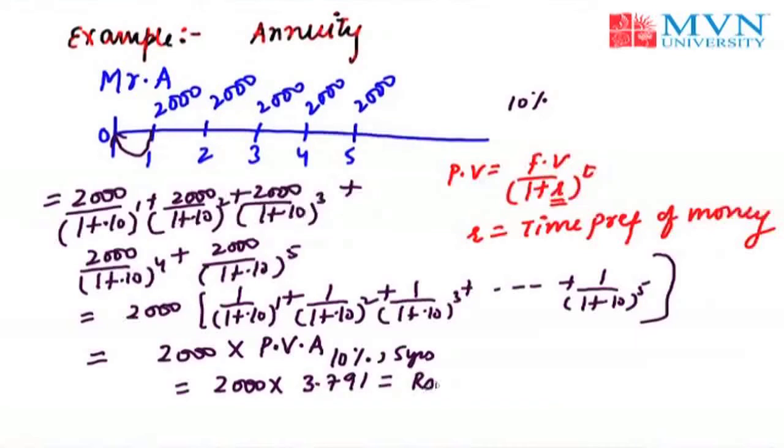And the answer is rupees 7,582. That's why the person who is getting 2,000 every year for 5 years, the present value of money of same inflows is 7,582. You can also solve it by the previous formula, but it will be time consuming. That's why if you have got the same amount of inflows, you should go for the annuity factor.